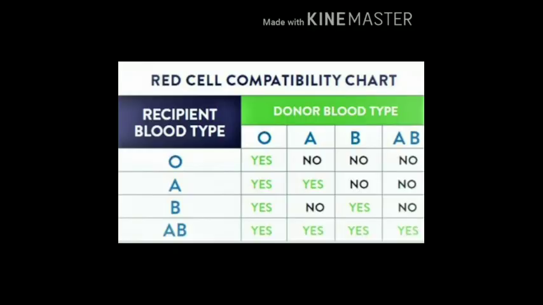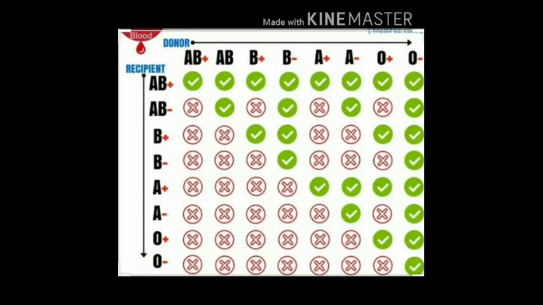So now the question arises about the compatibility of blood. Here is a chart which shows that a person having blood group O can donate his blood to anyone. So that's why a person having blood group O is known as universal donor. While AB can receive blood from anyone, so that's why the AB blood group is known as universal recipient.